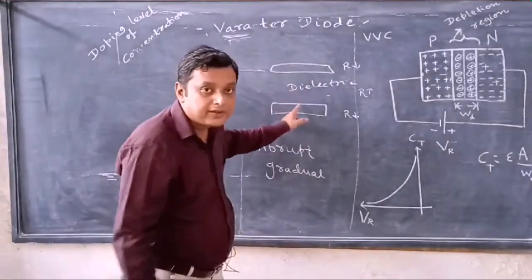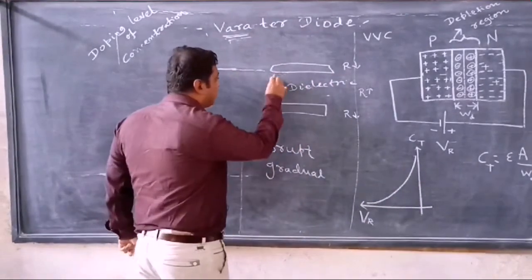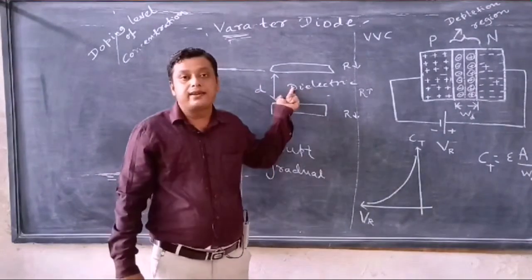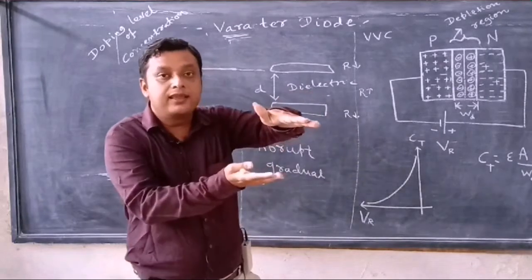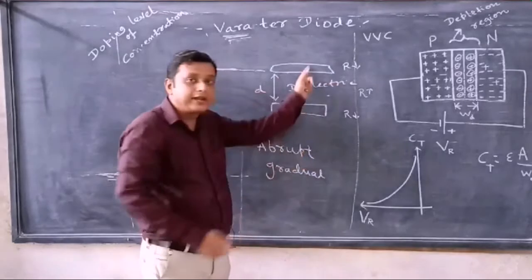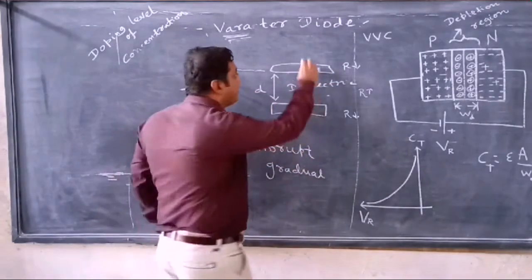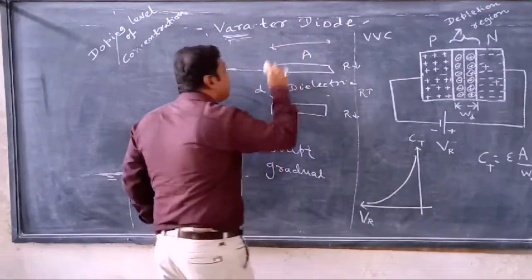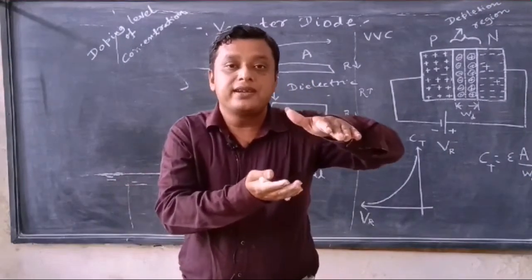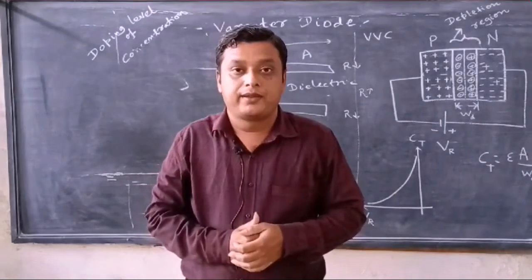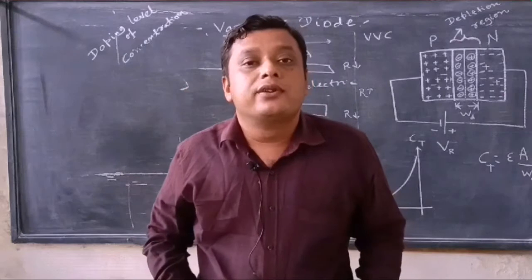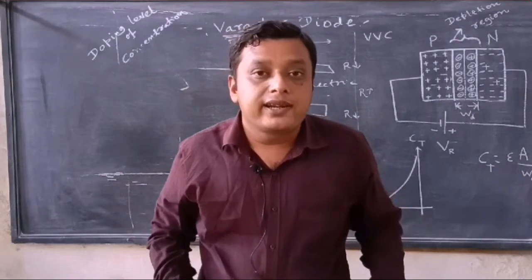So the two plates are separated by the distance d. So d is the separation of the two plates. The area of the conducting material plates is represented by A. Now the function of the capacitor is to store electric charge.